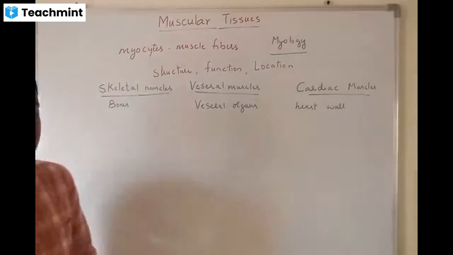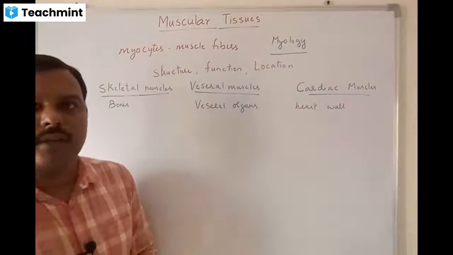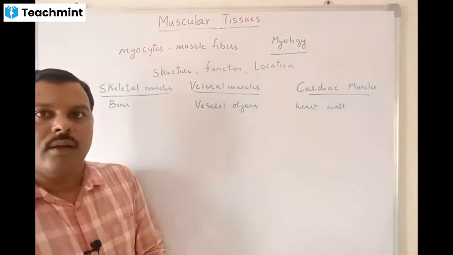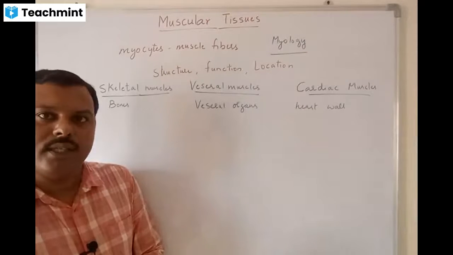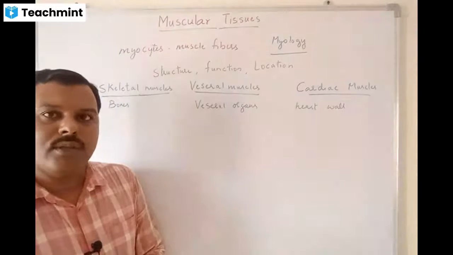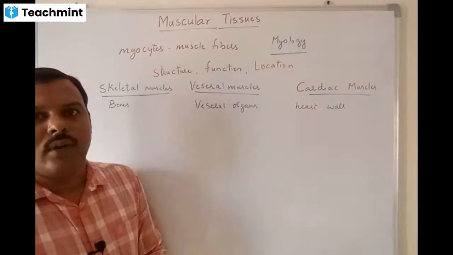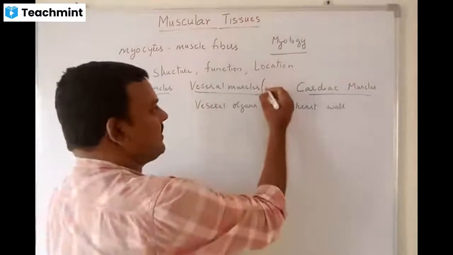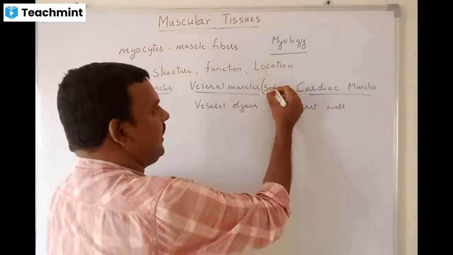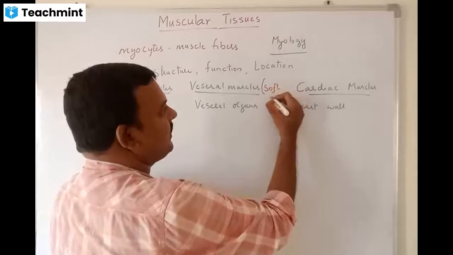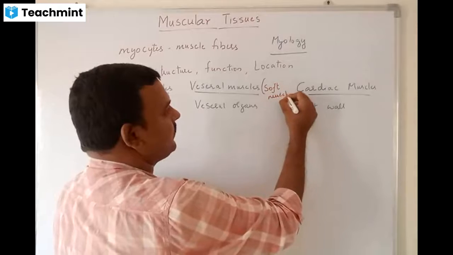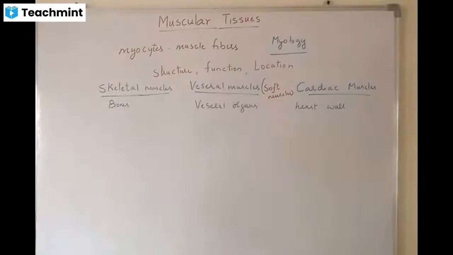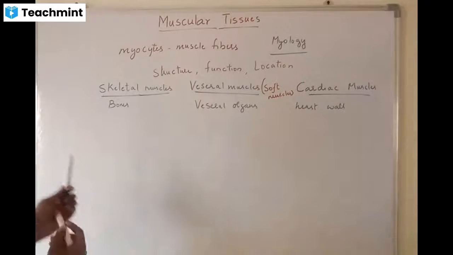Based on the location, the muscles are of three types: skeletal muscles, which are attached to the bone; visceral muscles, which are present in the visceral organs; and cardiac muscles, which are present in the walls of the heart. Visceral muscles are also called soft muscles. I'll explain why they are soft muscles. So this is based on the location.